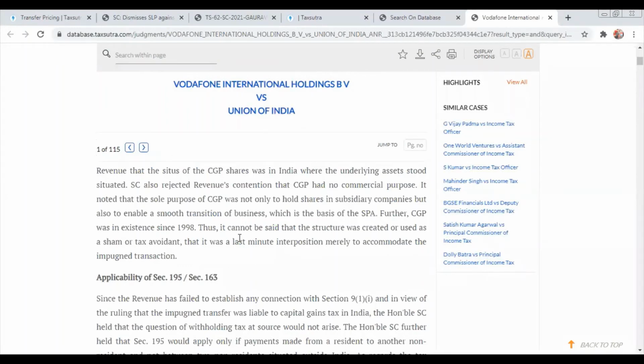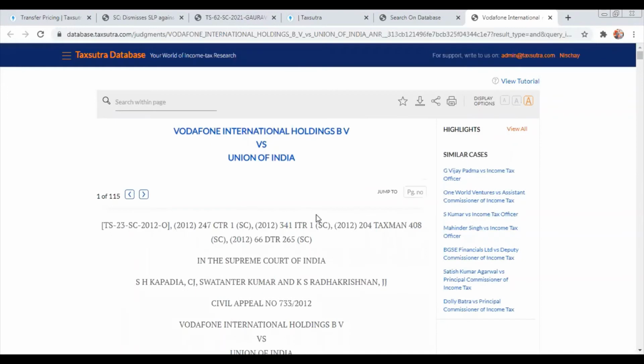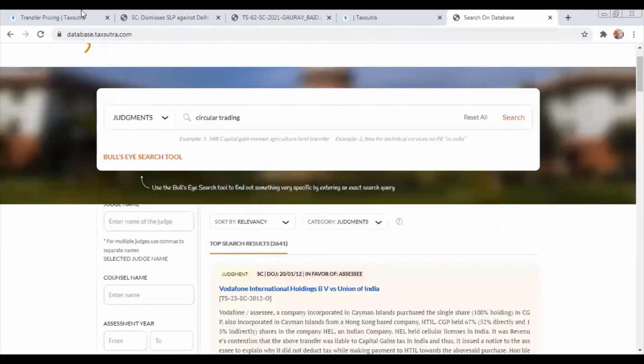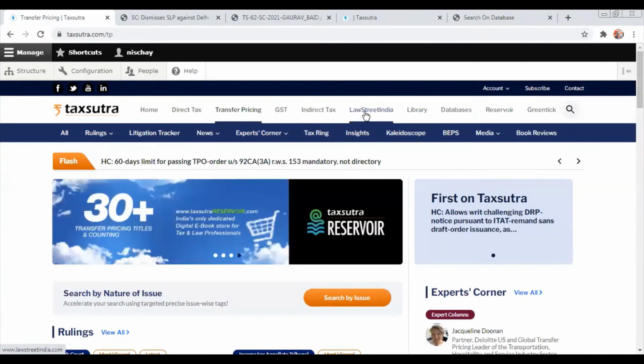So what taxsutra.com does is basically we actually read the judgment copy for you and we present the crux and the summary of what the particular judgment is talking. So that's the beauty of taxsutra.com. I hope I was able to clarify the major difference between the plain database and taxsutra.com. I will move on to the corporate law section because I feel that is again more relevant to you, and what it has to offer you in terms of the database and the real-time updates.